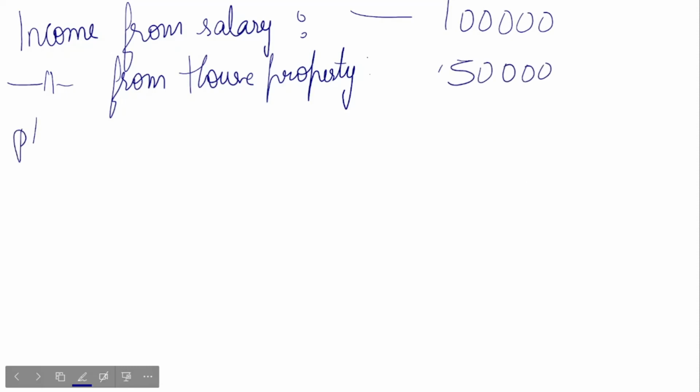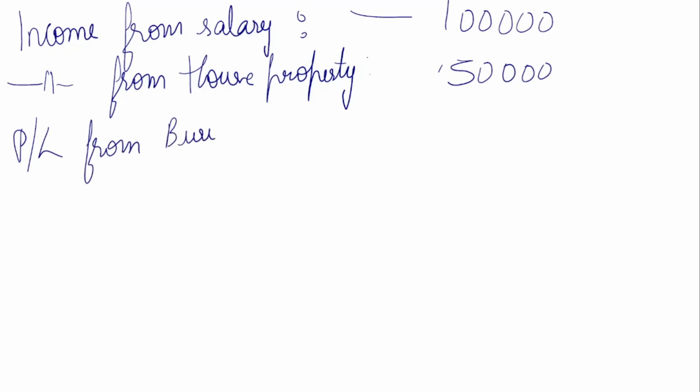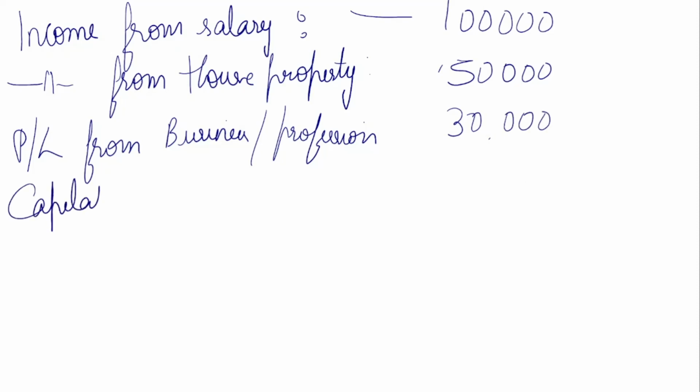Then profit or loss from business and profession. From this, let me think that I have got 30,000. Next, income from capital gains. Let me assume 20,000.